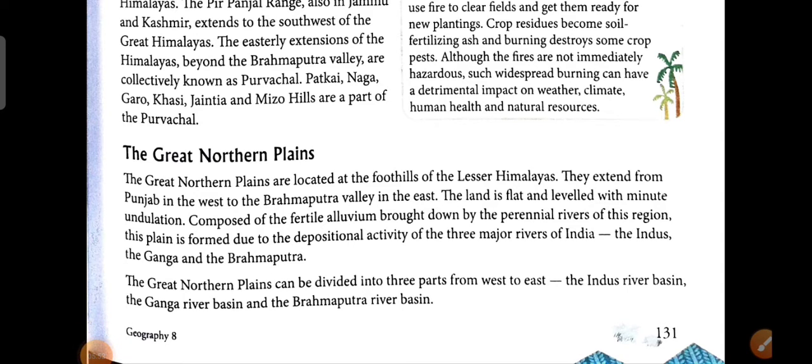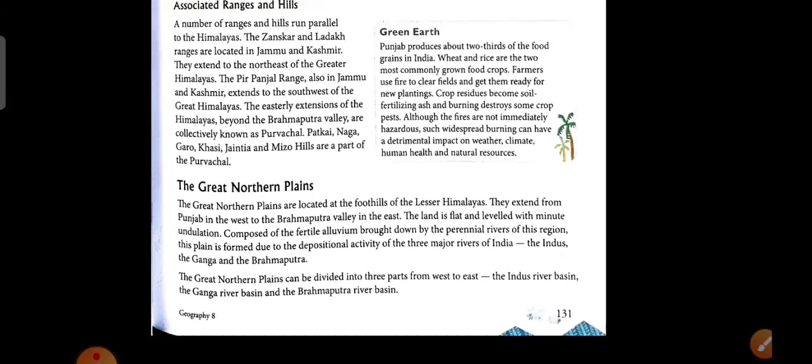So here we see that based on these three major rivers, the Great Northern Plain is divided also into three parts from west to east, that are the Indus River Basin, the Ganga River Basin, and the Brahmaputra River Basin. Now let us discuss each of them.